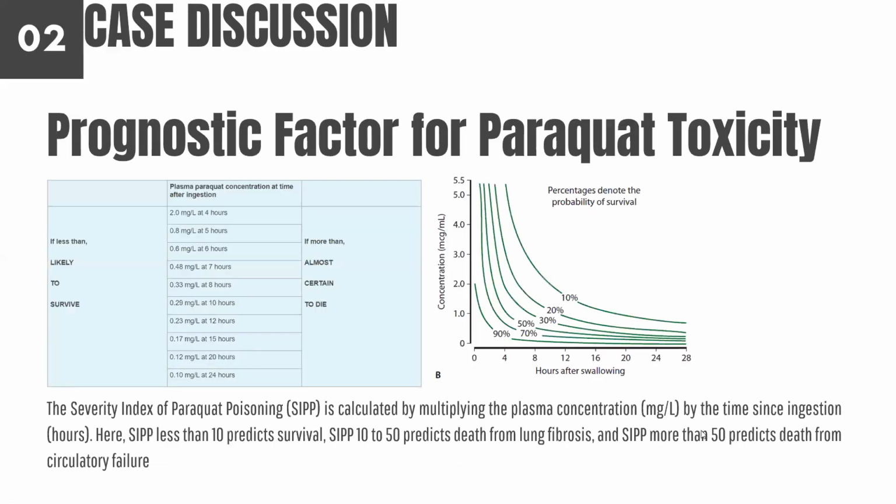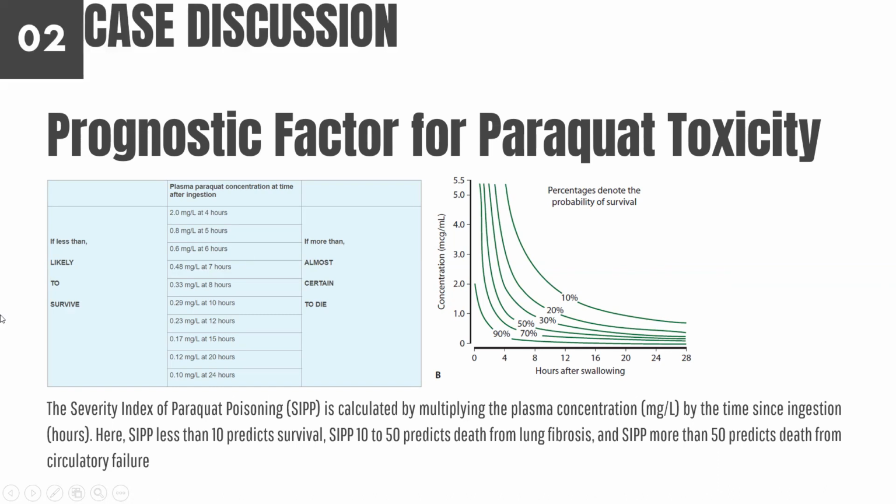So the prognostic factor for paraquat toxicity is the plasma paraquat concentration at the time of ingestion that we can see. This is, however, not relevant to us because I don't think we have that measurement. This is if it is 2.0 mg per liter at 4 hours. If it is less than that, she's likely to survive. If it's more than that, then it's almost certain that death is near. This is a nomogram, which also predicts survival of the patient.